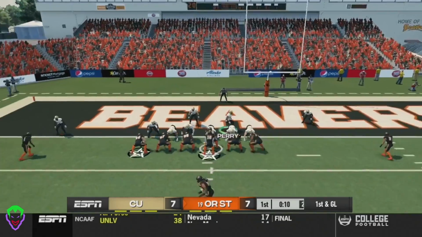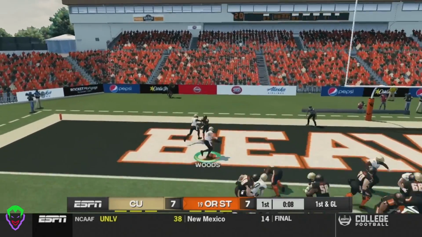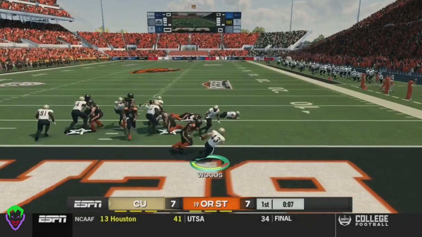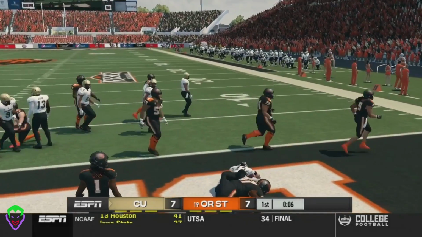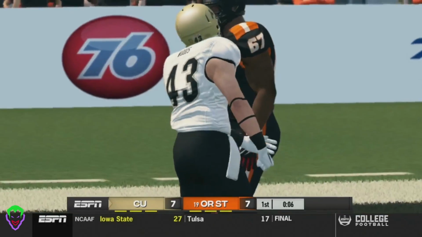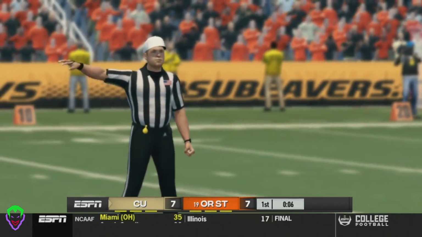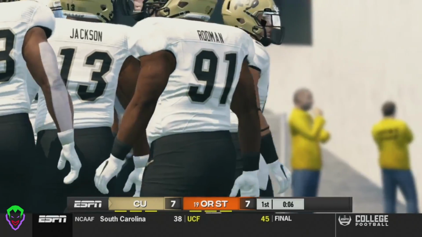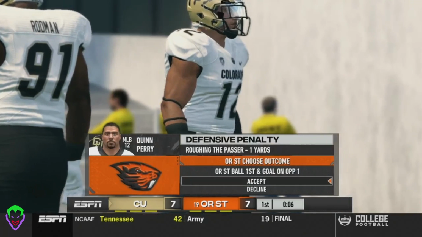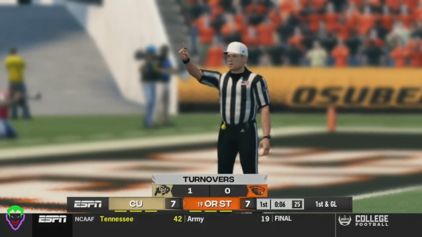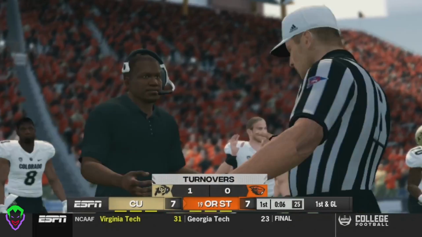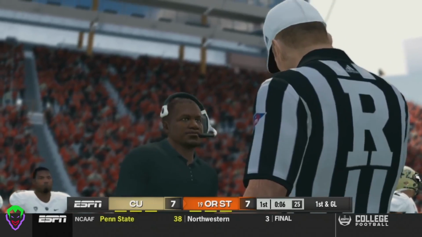And on 1st and goal here, Nolan drops back. But Colorado gets the interception. What an interception for Colorado. But there is a flag on the play for roughing the passer. The interception will not count. Oregon State gets away right there with the interception. Coach Bieniemy is upset.